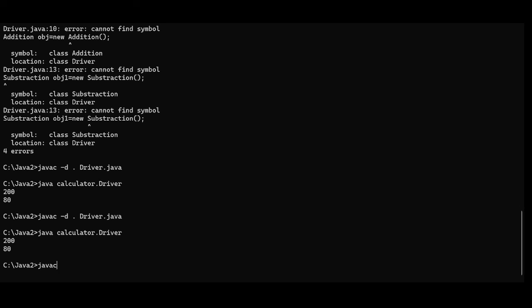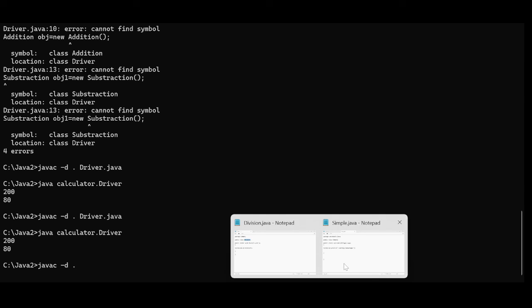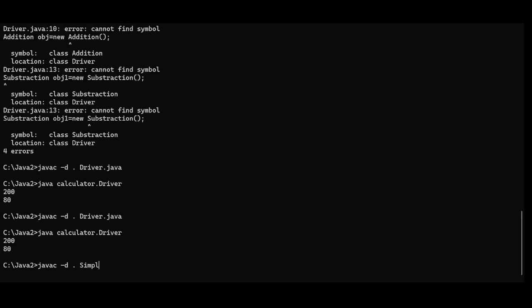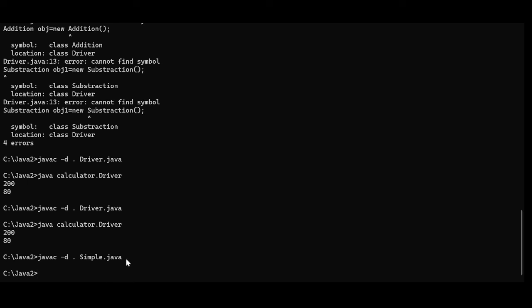For compilation: javac space -d space dot space, and the name of the class is what? Simple, isn't it? Simple dot java. The compilation is successful because it is not throwing any errors.